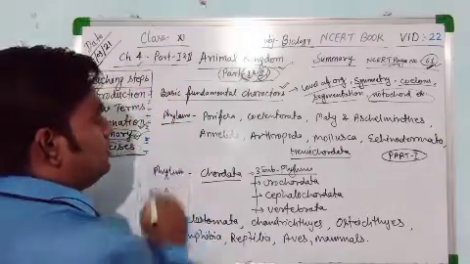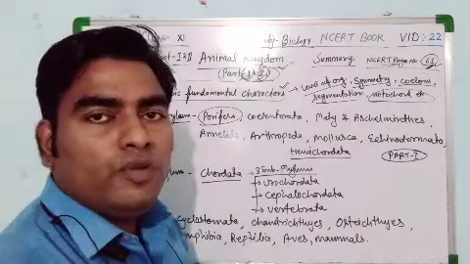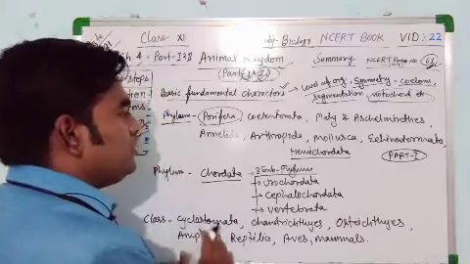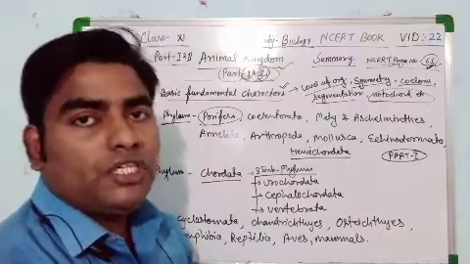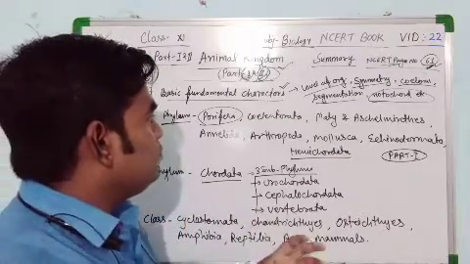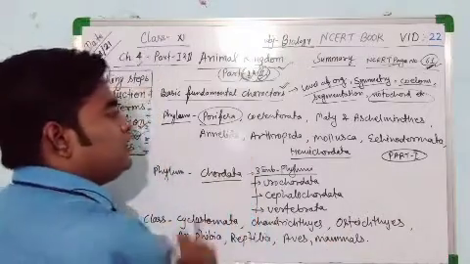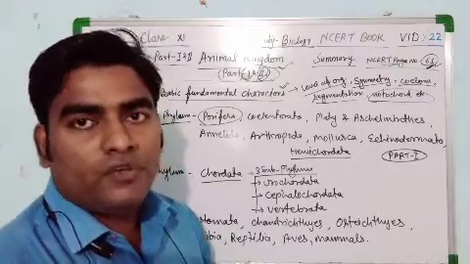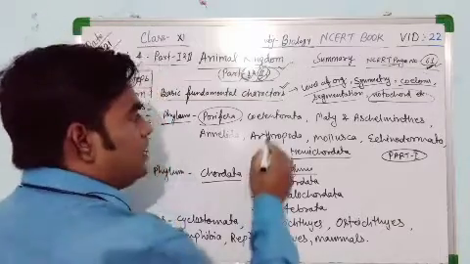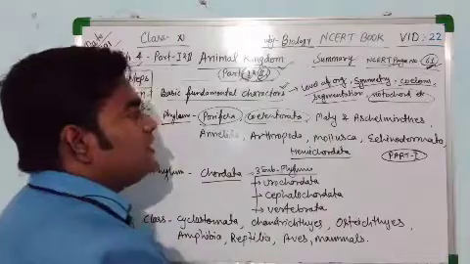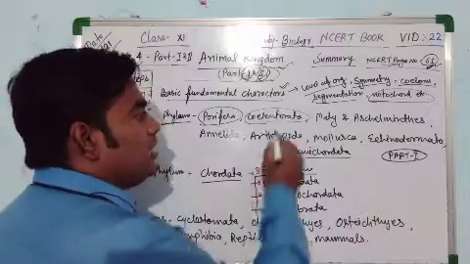On the basis of phylum, Porifera are all pore-bearing animals. They are the simplest multicellular organisms, the body having pores known as ostia, and one central cavity through which water goes out of the body, that is the osculum. Examples of Porifera are Euplectella, also known as Venus flower basket, Sycon, and Leucosolenia. After that, Coelenterata. Coelenterates are the sting-bearing animals, and the example is Hydra.